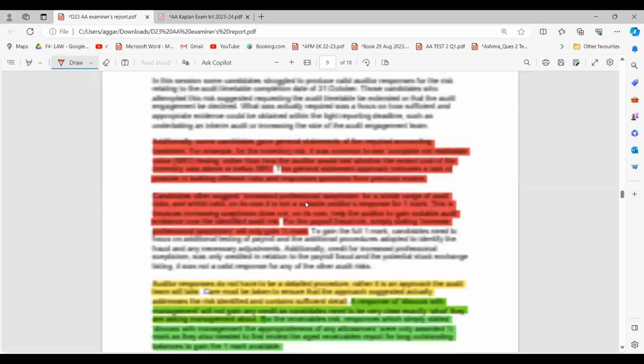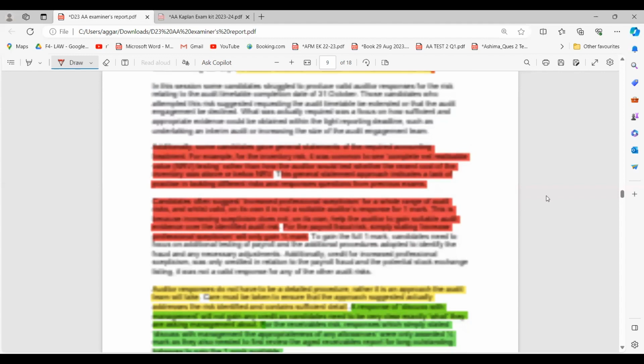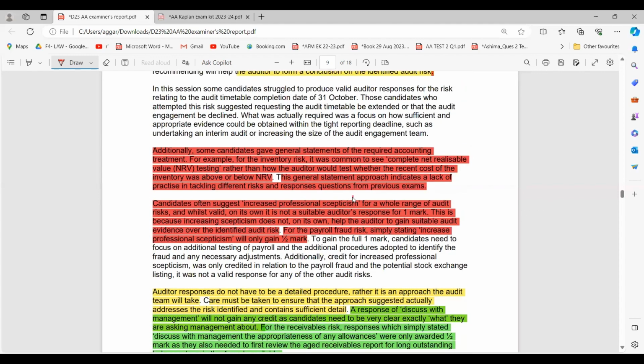Candidates often suggest professional skepticism. This is another very important thing that I noticed in some of the answer scripts that I personally checked. That is, simply writing, maintain professional skepticism. What do you mean by maintain professional skepticism? This is a very basic thing that applies to the whole range of auditors, and while valid on its own, it is not a suitable audit response for 1 mark. This is because increasing skepticism on its own does not help the auditor gain suitable audit evidence over the identified audit risk. For sure, right?